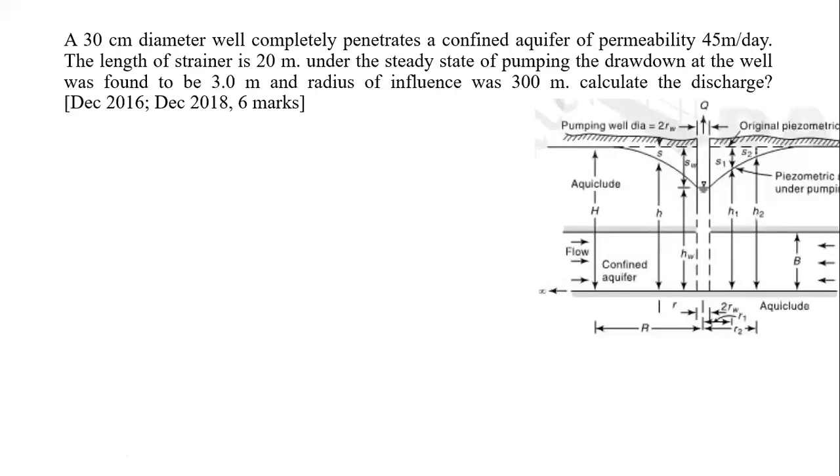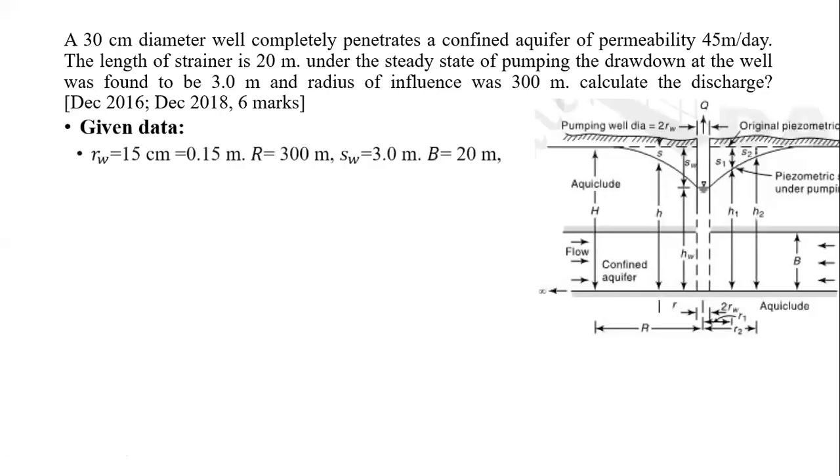So once again, we will consider the given data as RW, the radius of the well. The diameter is 30 centimeters, so the radius will be 15 centimeters, that is half of that, that is 0.15 meter. Then radius of influence, capital R, as 300 meters. Then drawdown in the well, SW, is 3 meters.